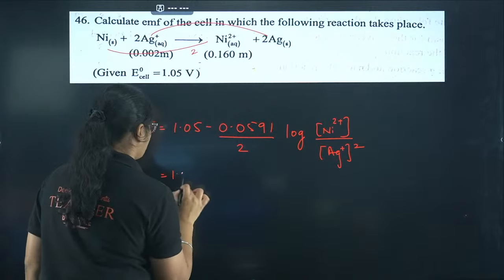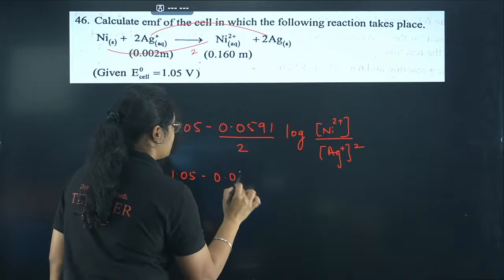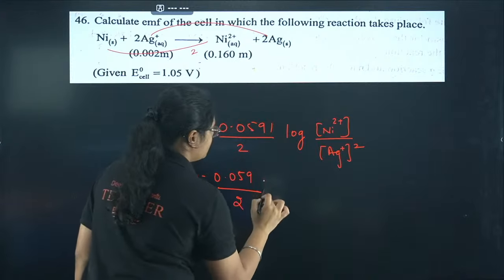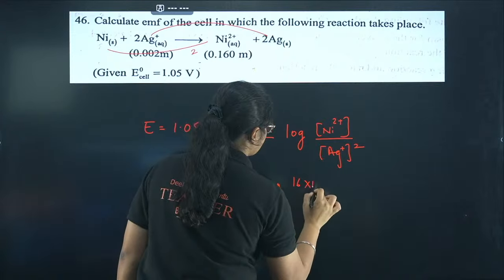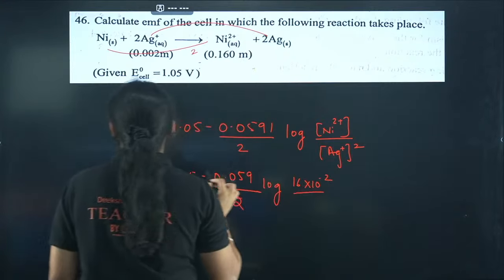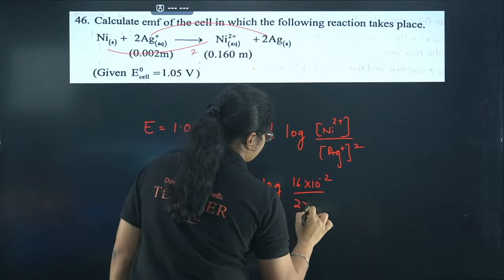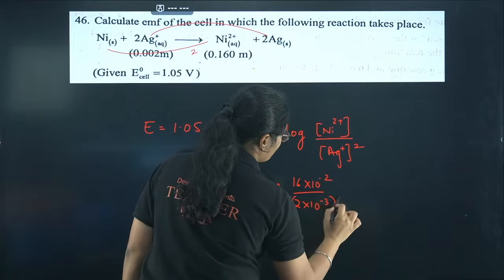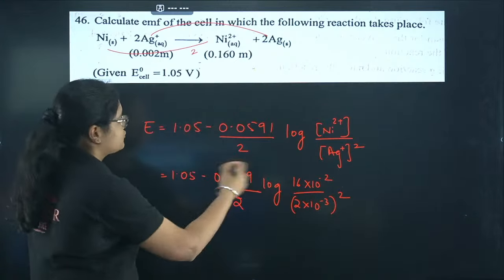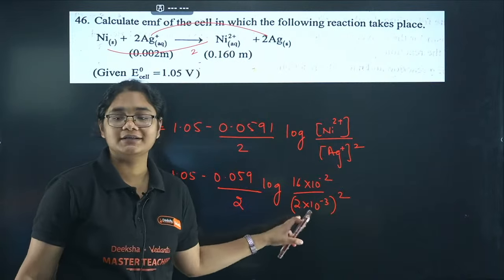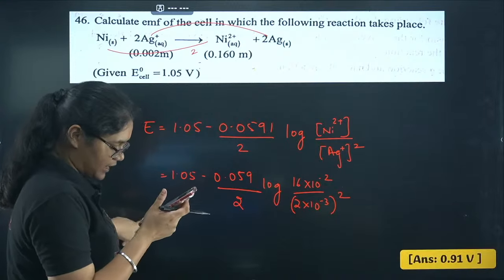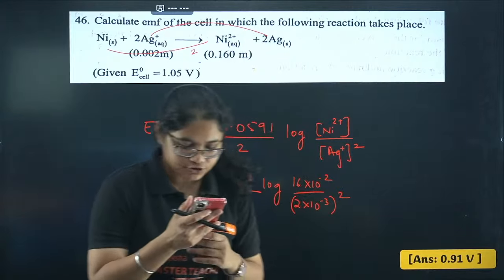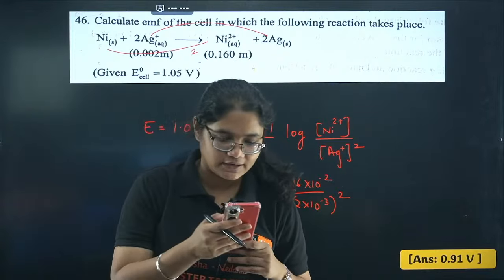So I'll get 1.05 minus 0.059 by 2 log of nickel concentration is 16 into 10 to the power of minus 2 divided by 2 into 10 to the power of minus 3 whole square. Now if you just solve this, this value will come 4.602, and after multiplying you will get something around 0.91 volt. Yes, Shreyas, you are absolutely correct, 0.91 volt.